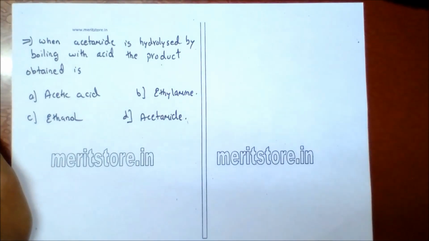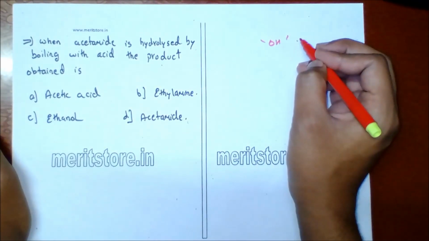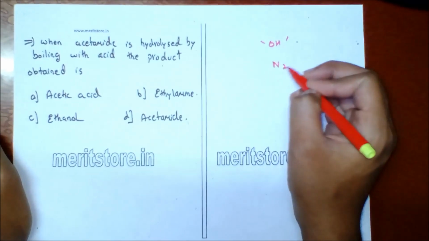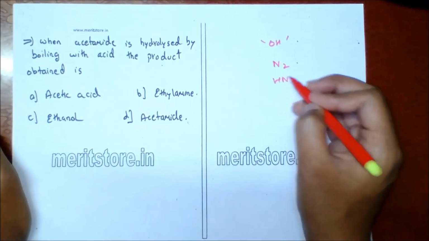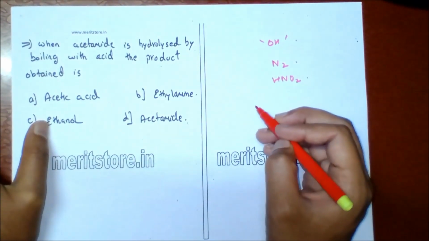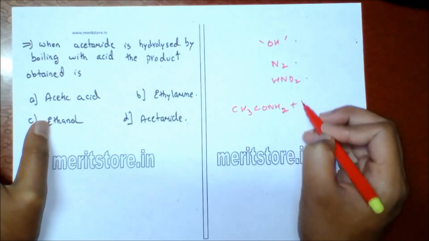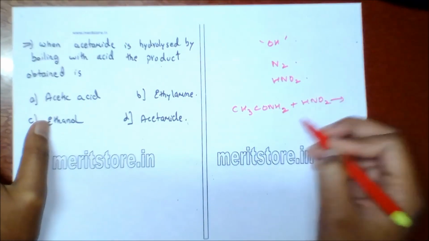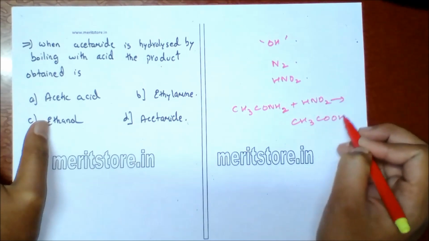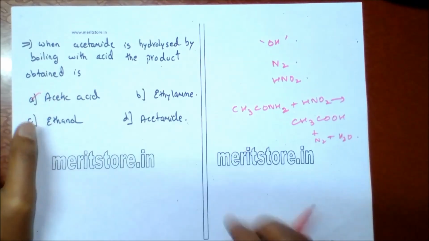When acetamide is hydrolyzed by boiling with acid, the product obtained is: the amino group is replaced by a hydroxyl group with evolution of nitrogen when treated with nitrous acid, that is, acetic acid is formed. So the reaction will be when CH3CONH2, acetamide, with nitrous acid will give acetic acid plus nitrogen plus water. So option A is the correct answer.